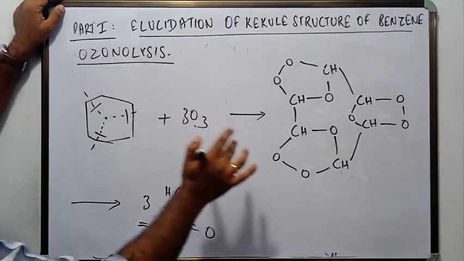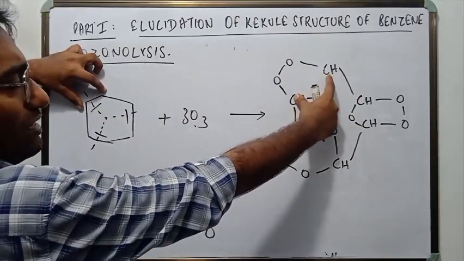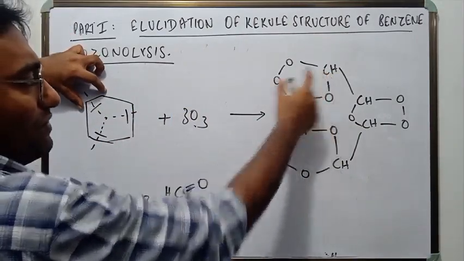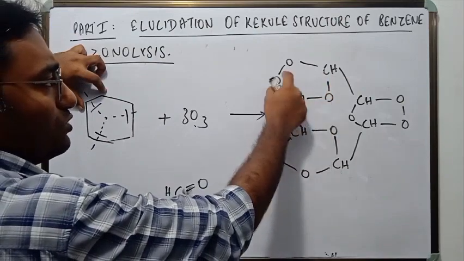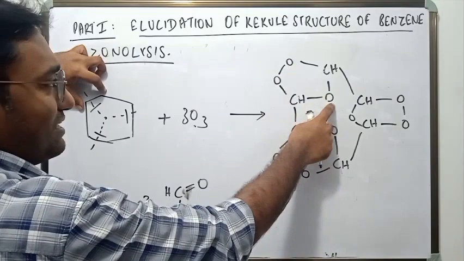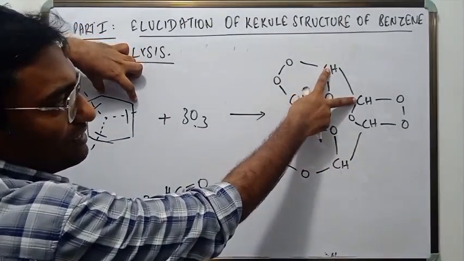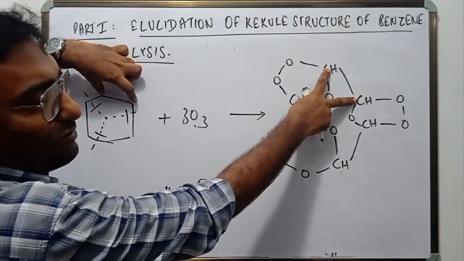You can see wherever there was a double bond, here there was a double bond, here there was a double bond. Wherever there was a double bond, ozone is getting added. One molecule of ozone is getting added, right? Here there was no double bond. Look, so it is no double bond. See, here ozone is not getting added.